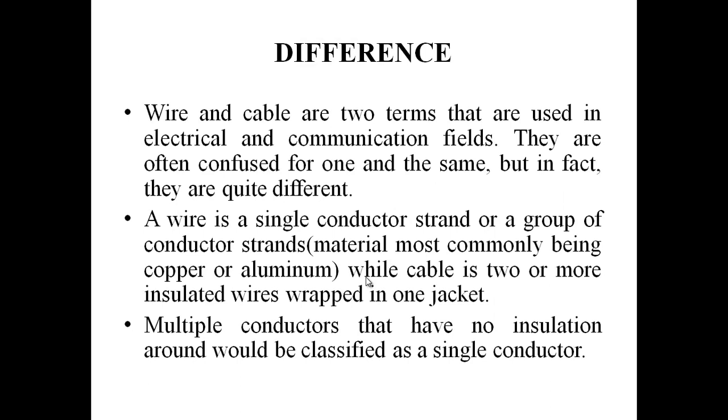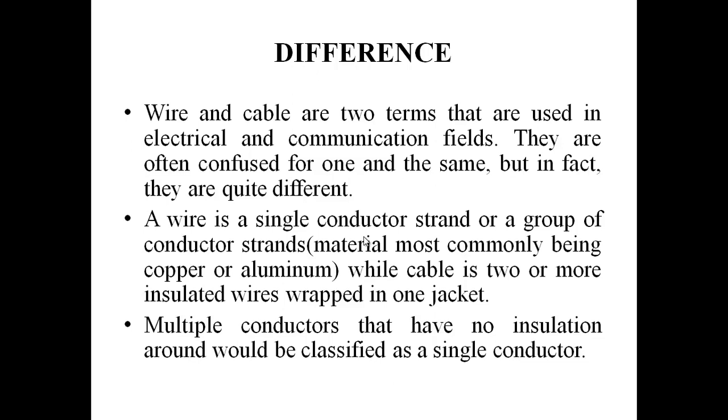First of all, students, we should know whether there is any difference between wires and cables. Many times we are confused that both terms are similar, but there is a difference between these two.